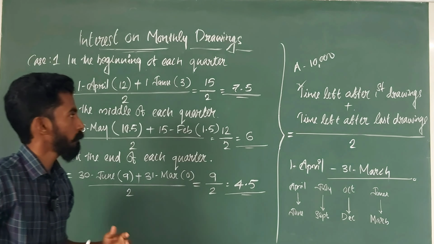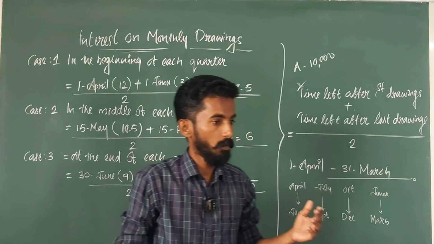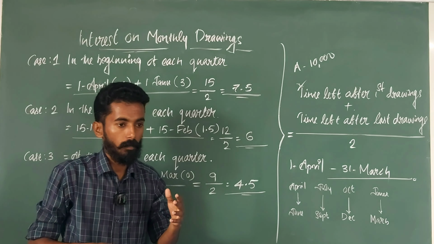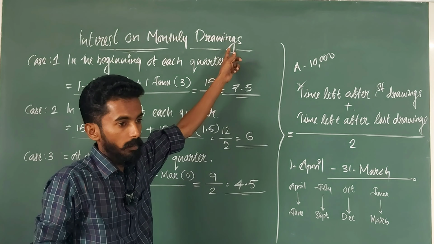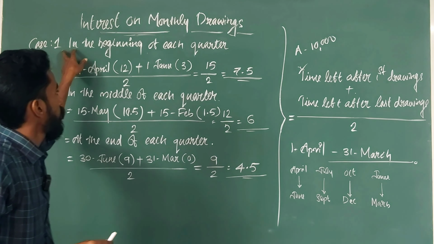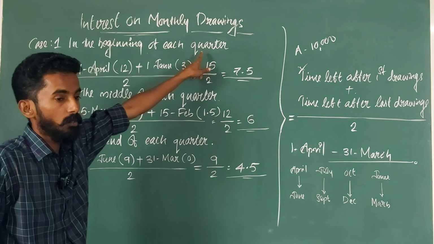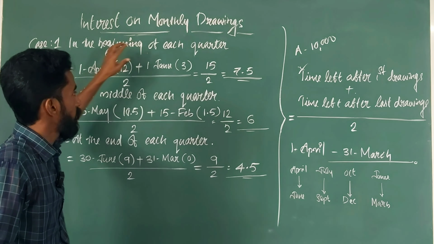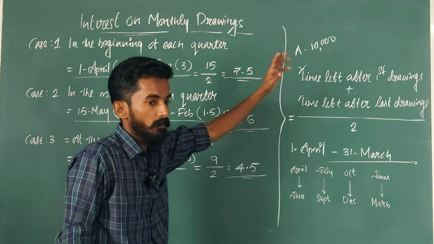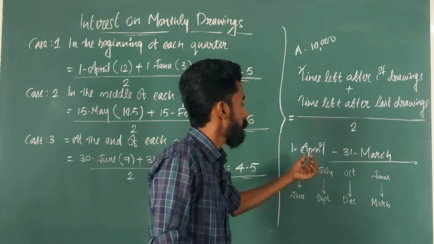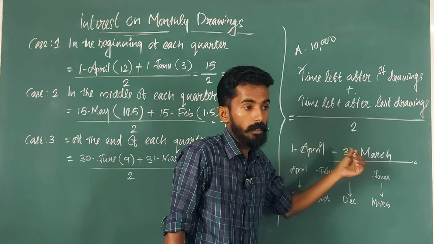Now we are going to discuss fixed amounts that partners withdraw at regular intervals. What will be the interest on drawings when the fixed amounts are withdrawn in the beginning of each quarter? Before that, we have already discussed that our financial year starts from 1st April to 31st March.